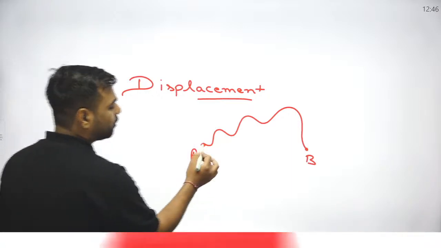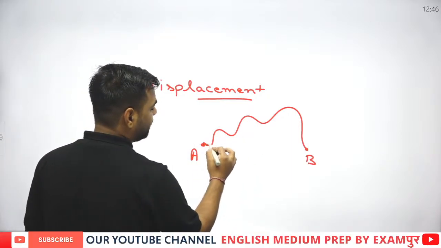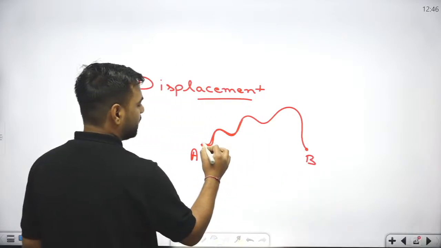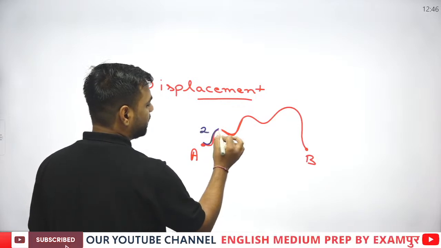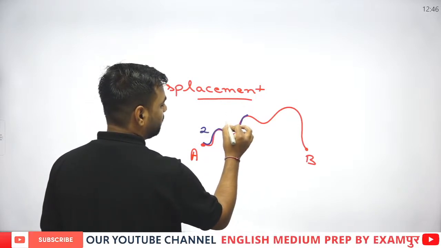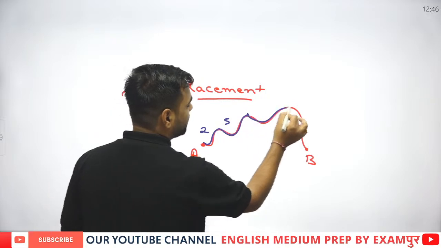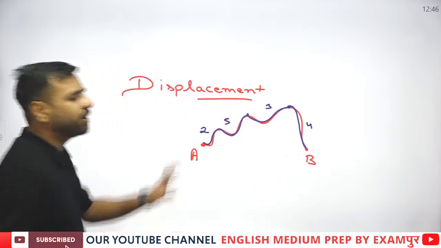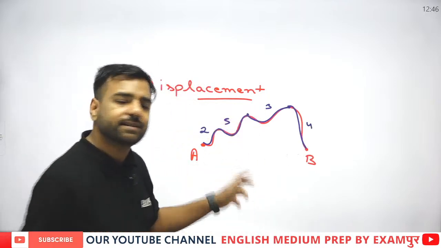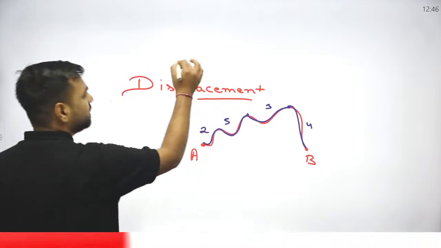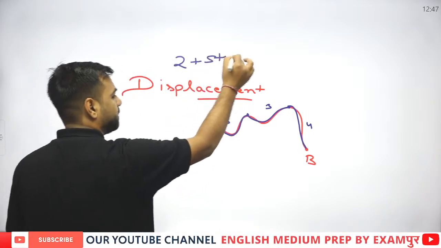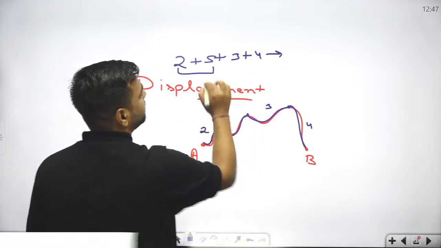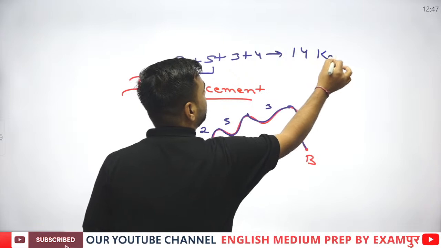Now let us assume I try to calculate this distance, each part needs to be calculated. I'll use blue color to explain this. Let us assume till this part it was 2 kilometers. For this part it is 5 kilometers. From this point to this point it is 3 kilometers again, and from here to here we have 4 kilometers. For example. So if someone asks me about the distance, I'll just add them up. That is 2 plus 5 plus 3 plus 4. 2 plus 5 would be 7, plus 3 is 10, plus 4 is 14. So 14 kilometers distance is actually covered.